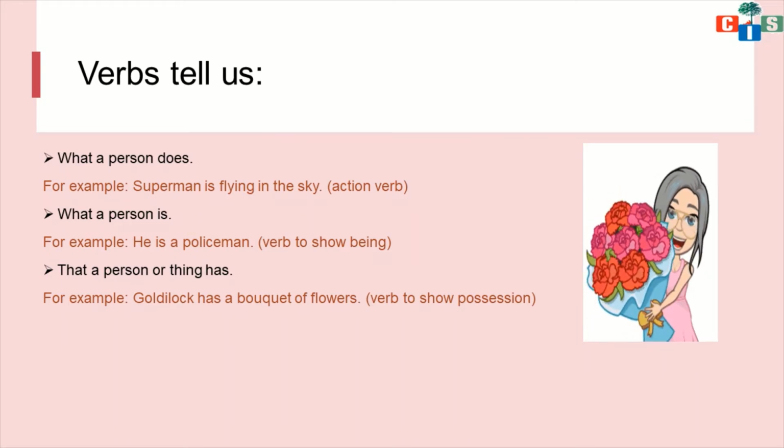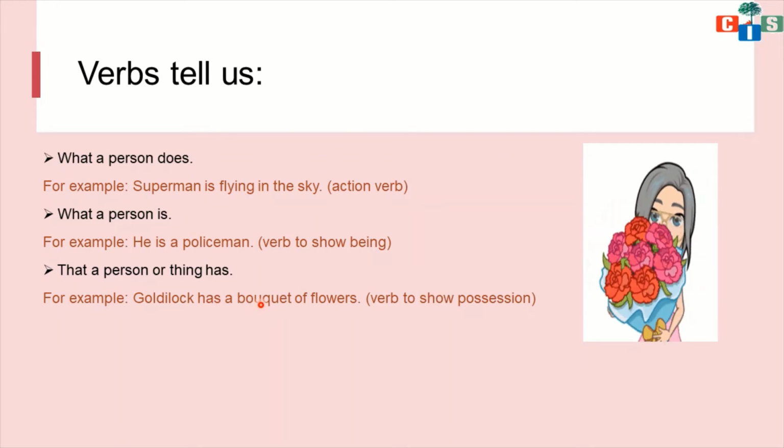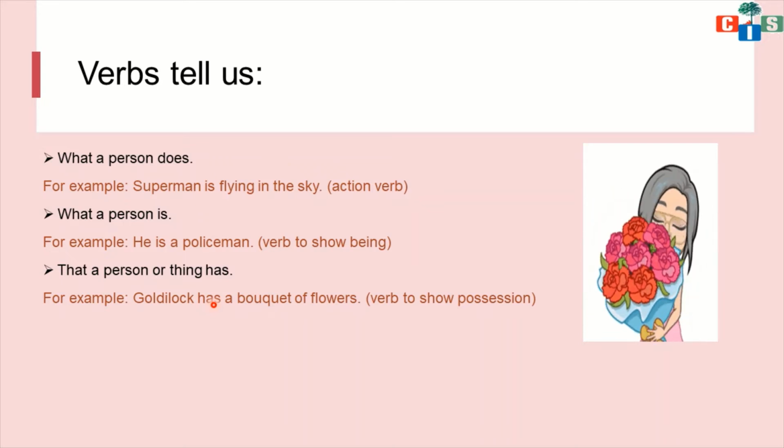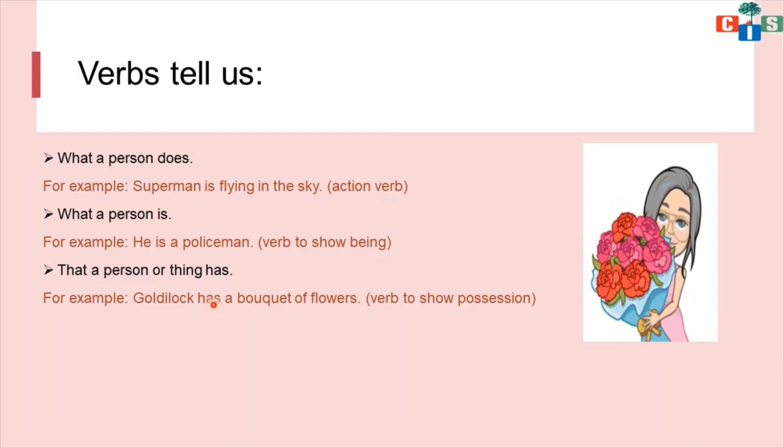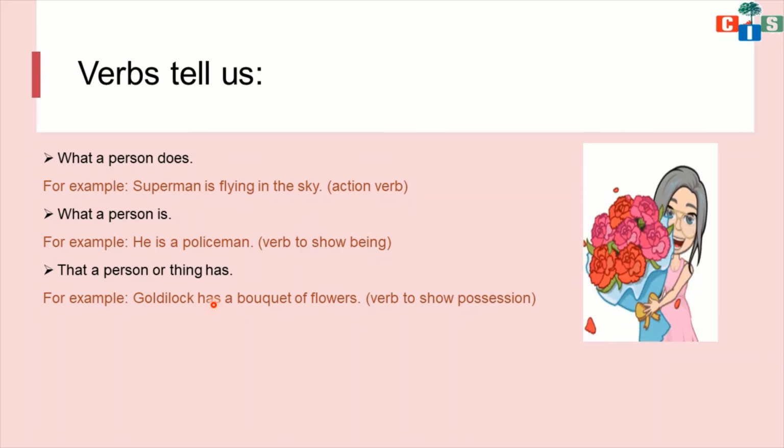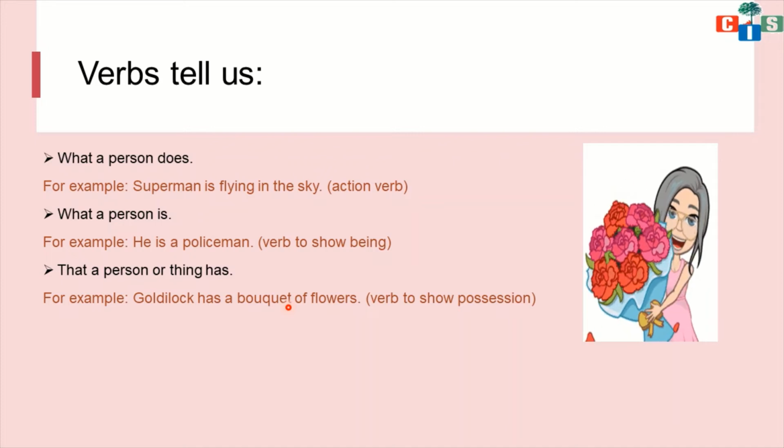So here, this word "has" is showing the ownership. Who has this bouquet of flowers? Goldilocks, the subject. Goldilocks is the subject here. So has, have, all these words work as verbs, to show the belongingness, the possession or ownership of the object. So Goldilocks has a bouquet of flowers.